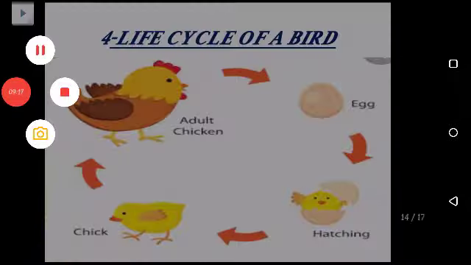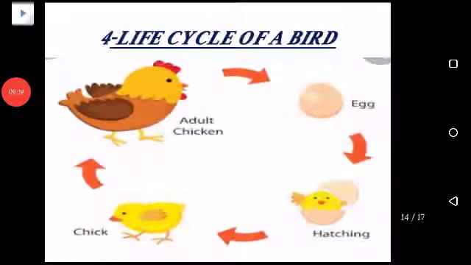Okay, now next one, there is a life cycle of a bird. You can see that it starts with an egg, and what comes out of that egg? Yes, a chick. And this is known as hatching. Hatching means to come out of an egg. किसी अंडे में से बाहर निकलना, उसको hatching कहते हैं. Now this chick moves here and there, and then it changes into an adult chicken. मुर्गी में change हो जाता है, and then this hen also lays eggs, and this cycle continues.